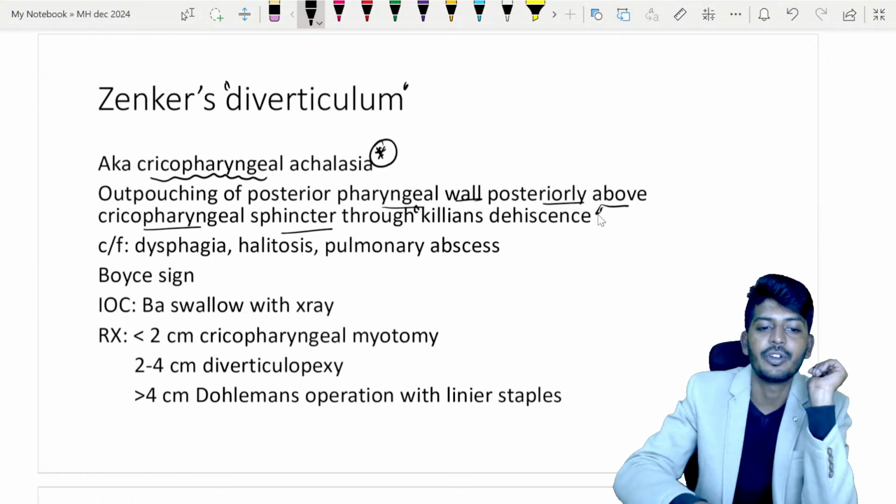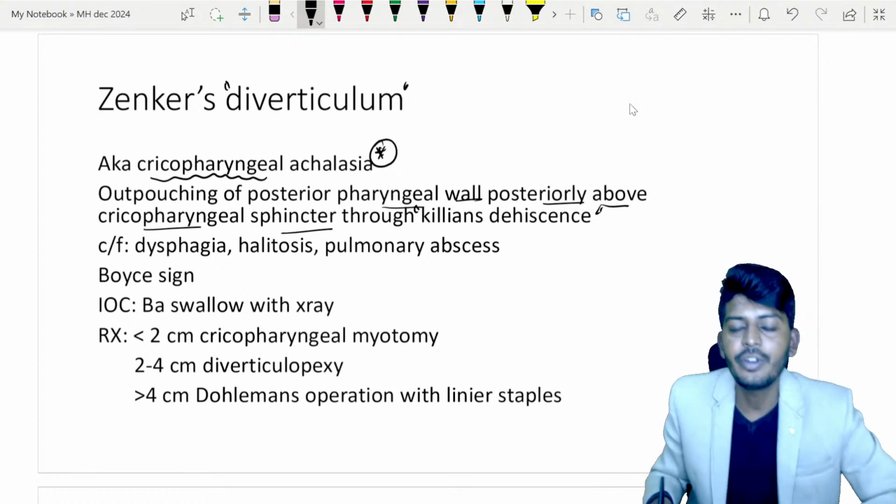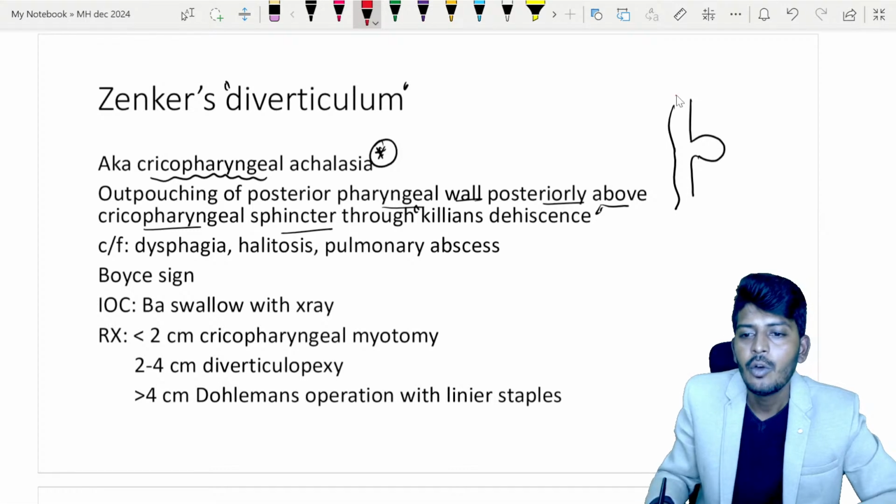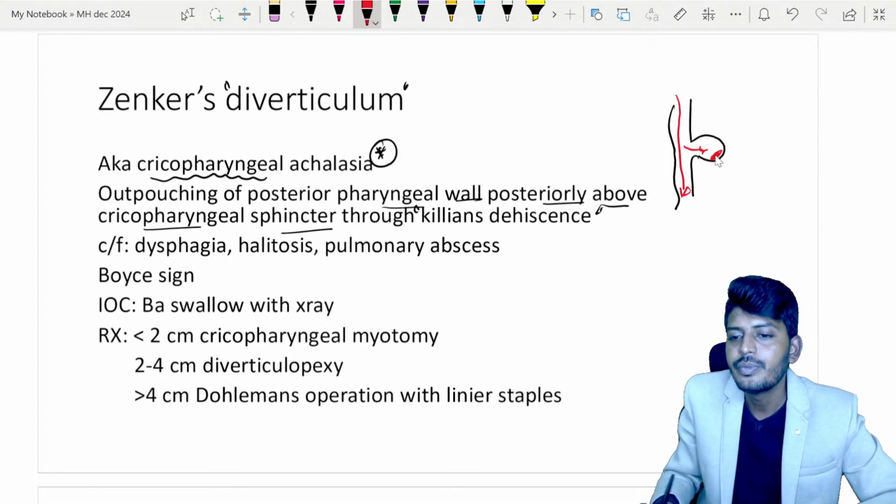Okay, so outpouching will occur. Whenever there is an outpouching, what happens? If you consider this is the esophagus with a diverticulum like this, whenever the person swallows, food will continuously go into the stomach and some food will go and sit in the diverticulum.